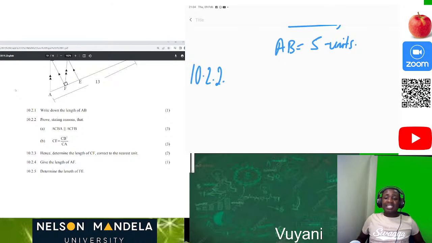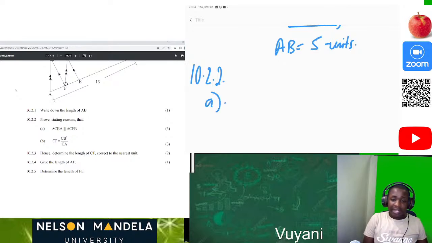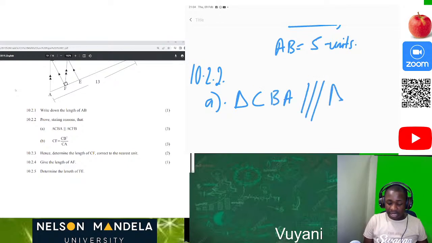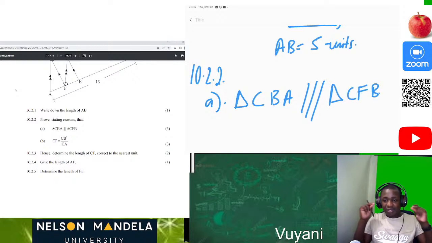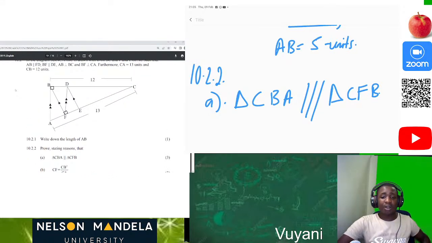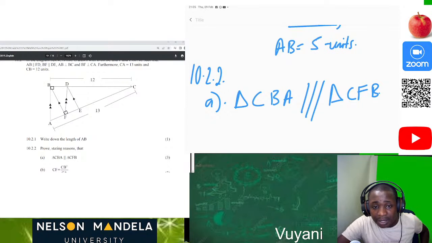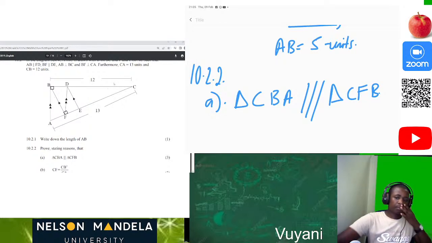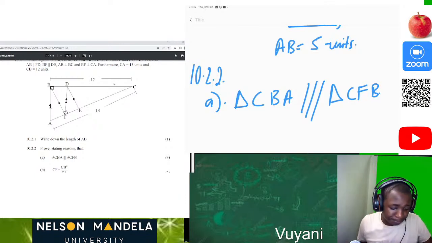Prove, stating reason, that triangle CBA is similar to triangle CFB. This is so easy. It's only 3 marks. How can we prove that triangle CBA is similar to triangle CFB? How can we do that?